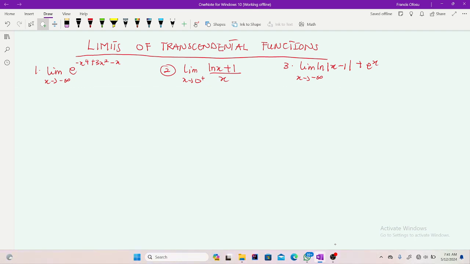I have three problems here to illustrate this concept to you. But before then, let me take you through some special limits of our transcendental functions.